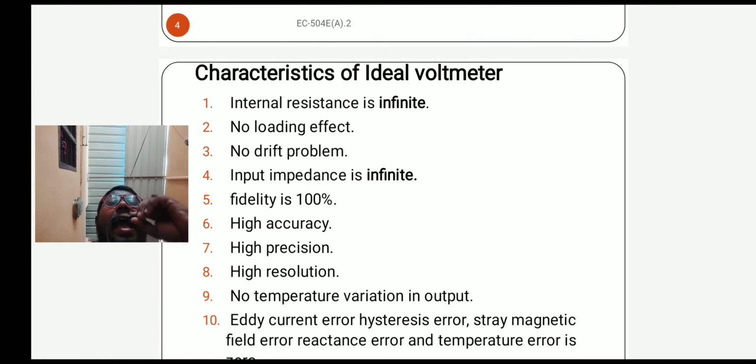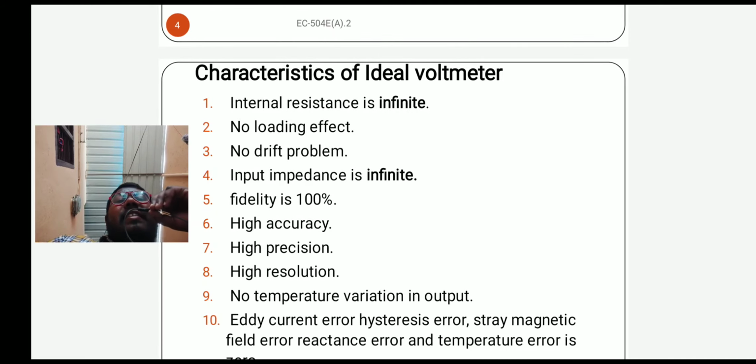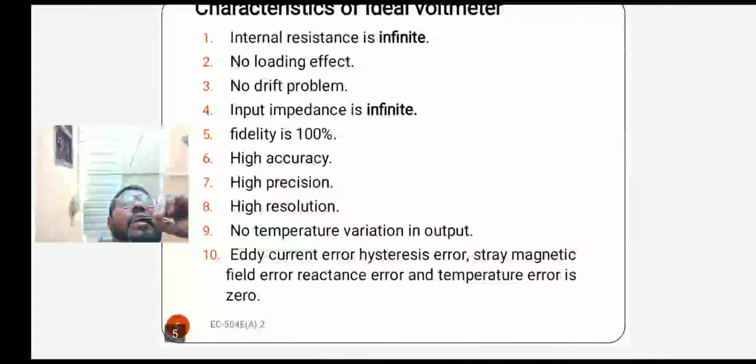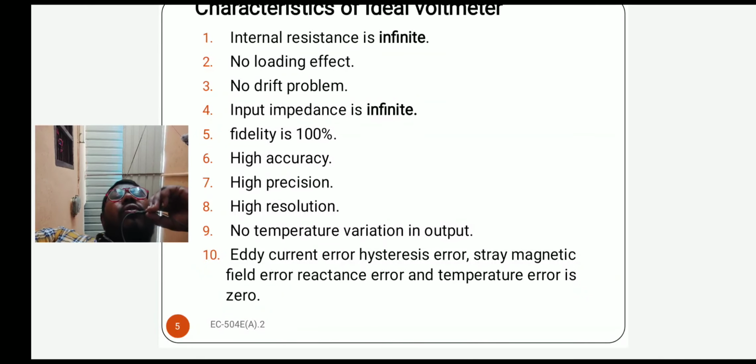High accuracy, high precision, high resolution, and no temperature variation in output, and the eddy current error, the stray magnetic field error, reactance error, and temperature error are zero. That means there are no eddy currents or stray magnetic errors or temperature errors present in this particular ideal voltmeter. These are the characteristics of the ideal voltmeter.